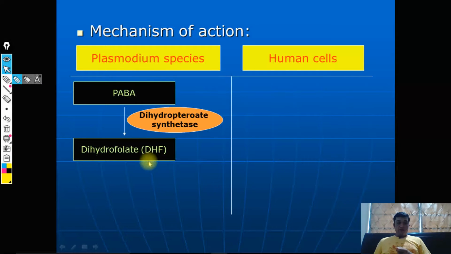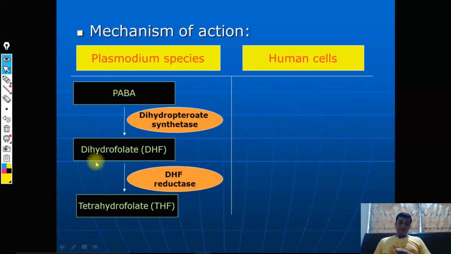Now this dihydrofolate, once synthesized, still needs to be reduced, and after reduction it is converted into the tetrahydrofolate structure. Because there is a reduction, you can very easily check: here it is dihydro and here we are converting it to tetrahydro. So you can consider that the reaction is a reduction. Which compound is reduced? It is dihydrofolate, and that is why the name of the enzyme is dihydrofolate reductase. Once it is reduced, it is now available in the form of tetrahydrofolate.